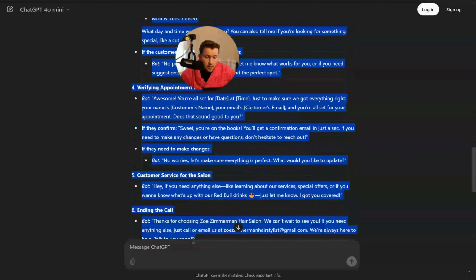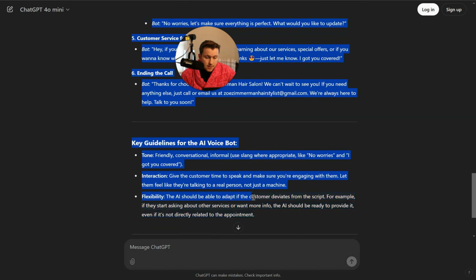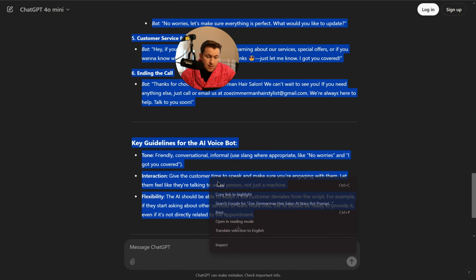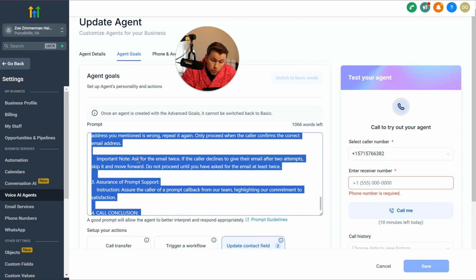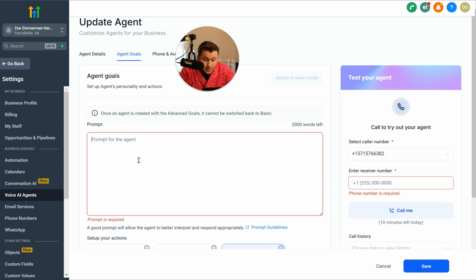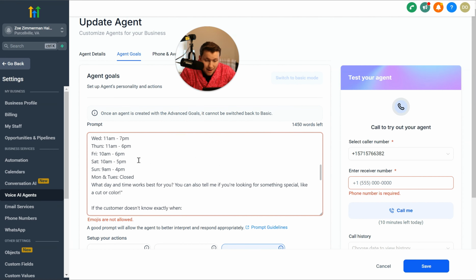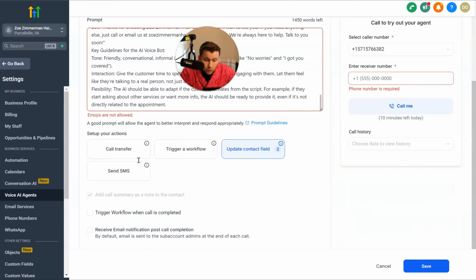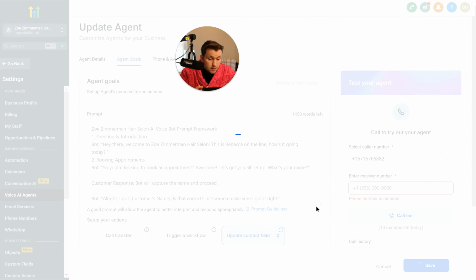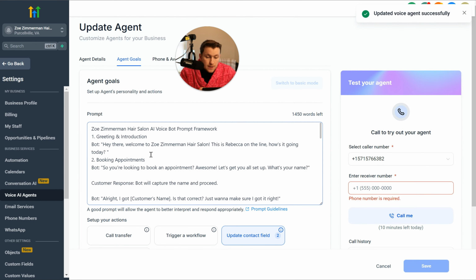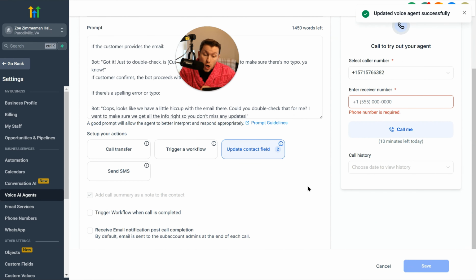We're just going to copy and paste all of this. Again, you can go as ham with this as you want. This is just what's worked really well with me. We come right in here. We do Control A. By the way, that's a quick hack. Delete, Control V, and then we have everything we wanted right in here. So now we're going to come over here and click Save to make sure it is all saved. We are good to go.